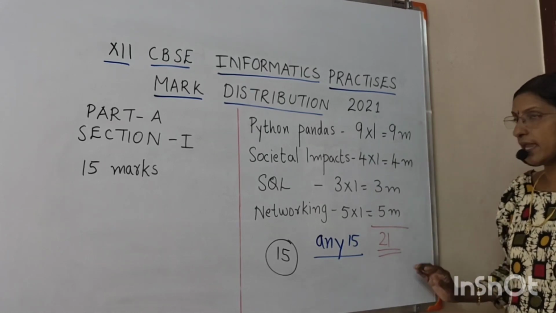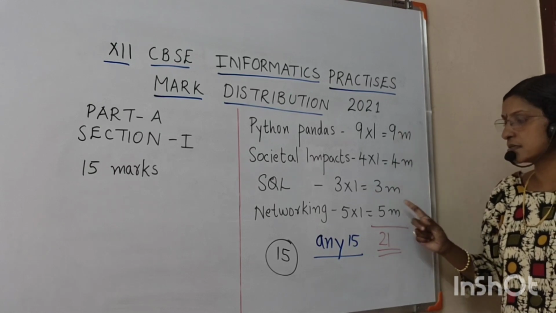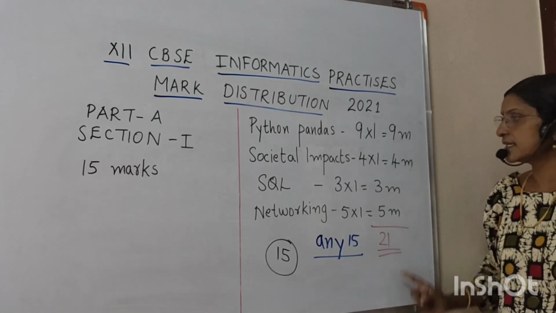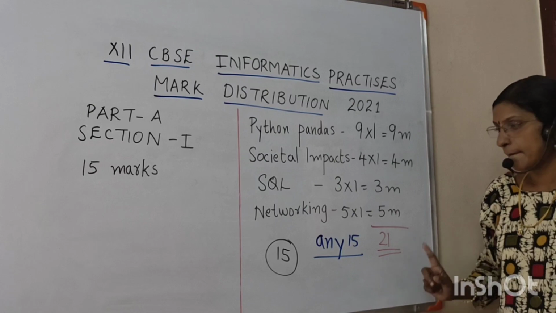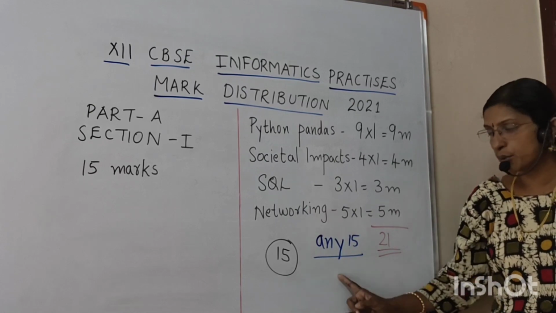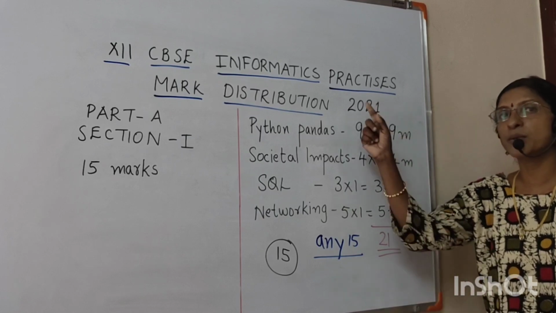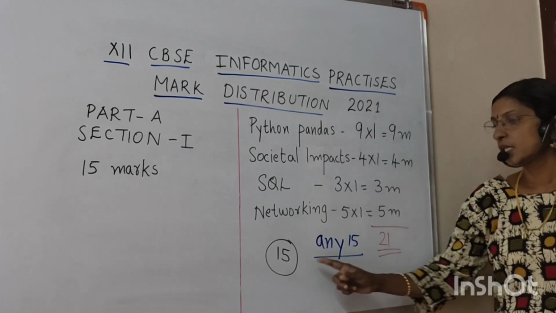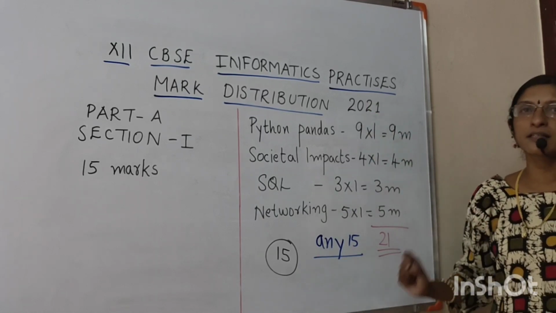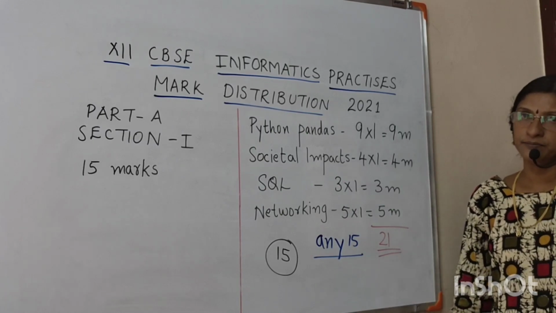In total, when we add 9 plus 4 plus 3 plus 5, we'll get 21 marks. But you are supposed to write only any 15 questions from the section. You will get 15 marks out of the section.